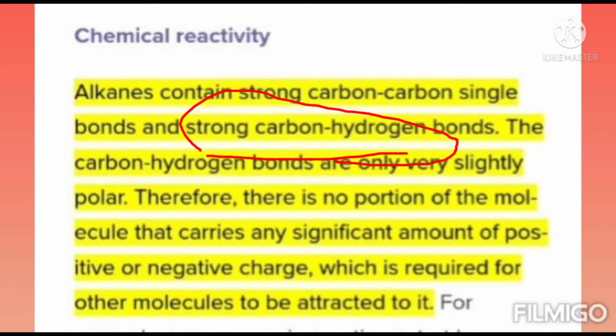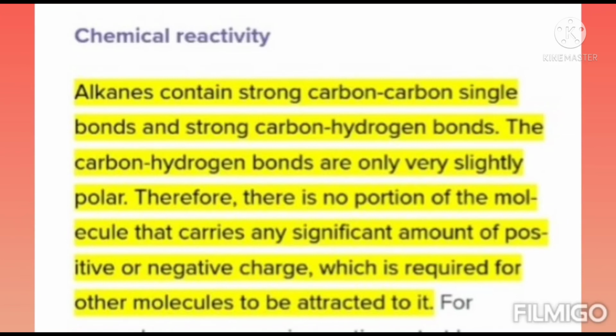The carbon-hydrogen bonds are only very slightly polar, therefore there is no portion of the molecule that carries any significant amount of positive or negative charge, which is required for another molecule to be attracted to it.